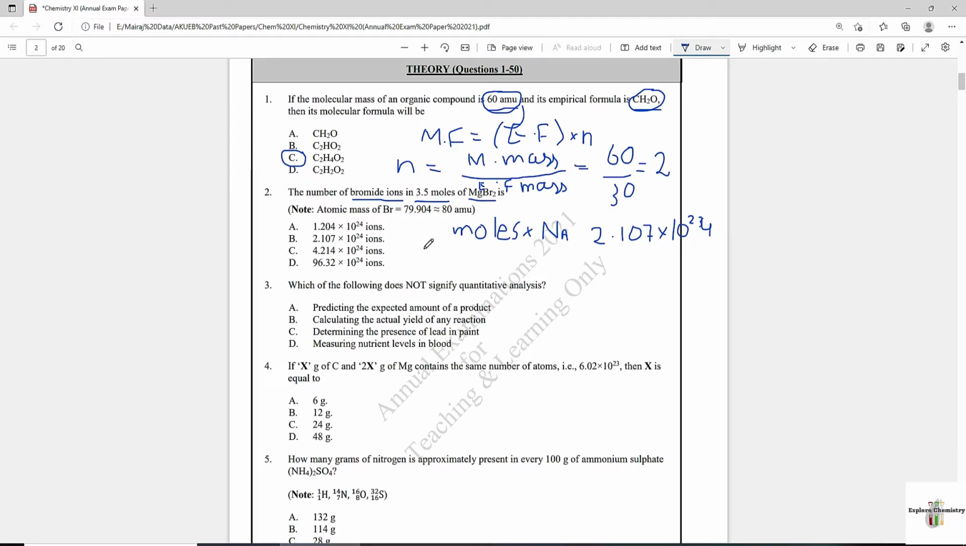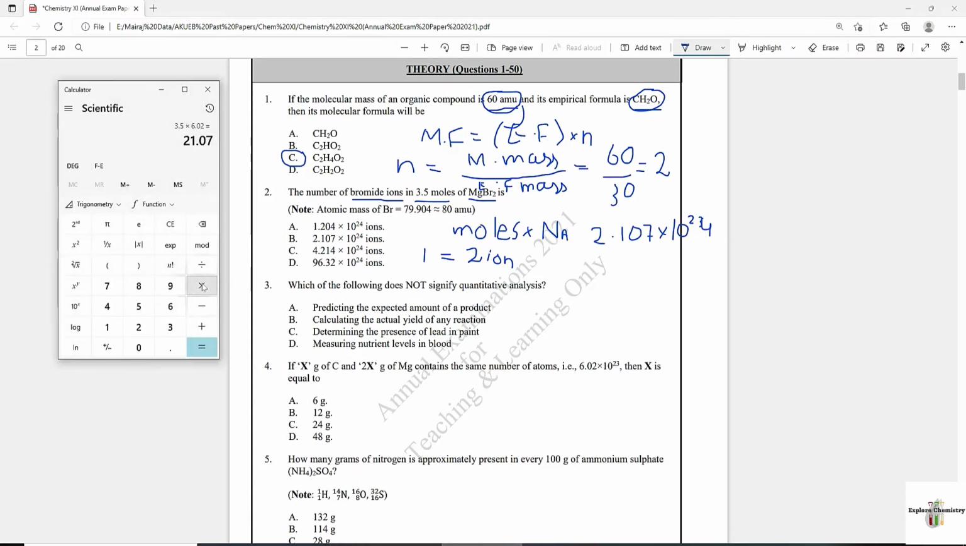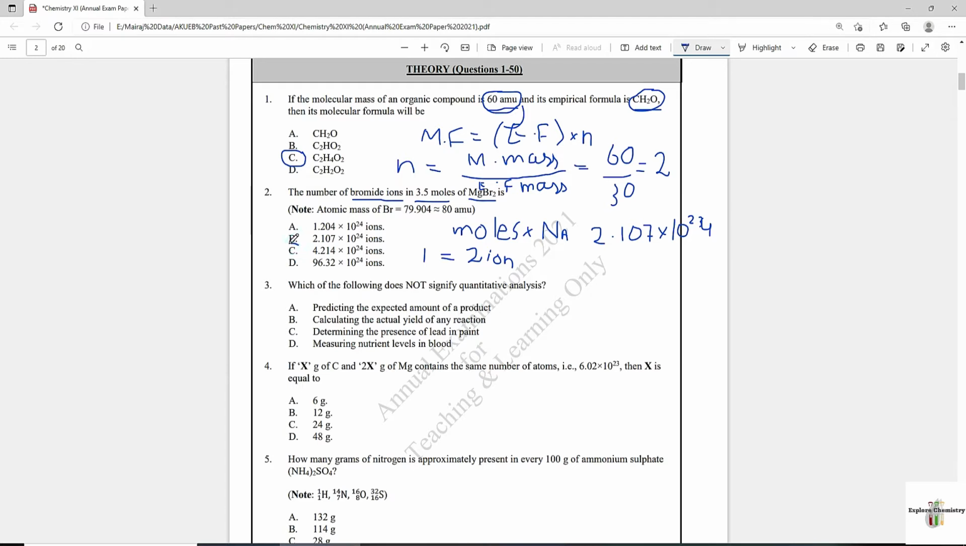From the formula you can see one magnesium bromide will give you 2 ions of bromide. So if you have this many molecules of magnesium bromide, how many ions will you get? Just multiply this number with 2. So you got the answer 42.14 exponent 23 or 4.214 exponent 24, that is option C.